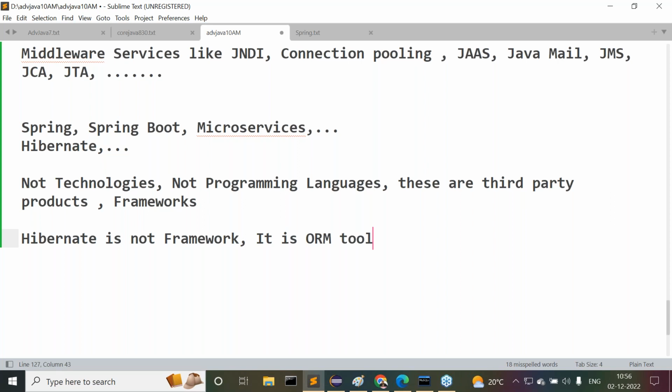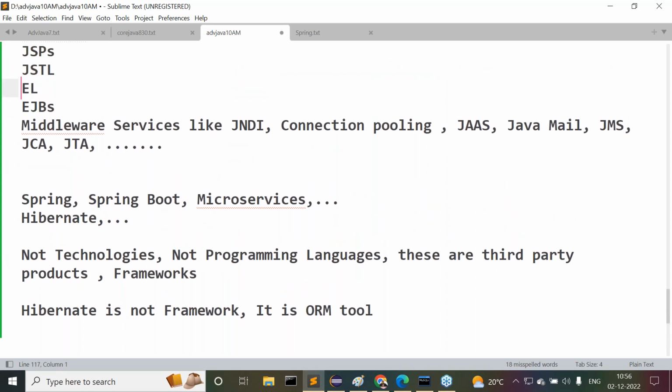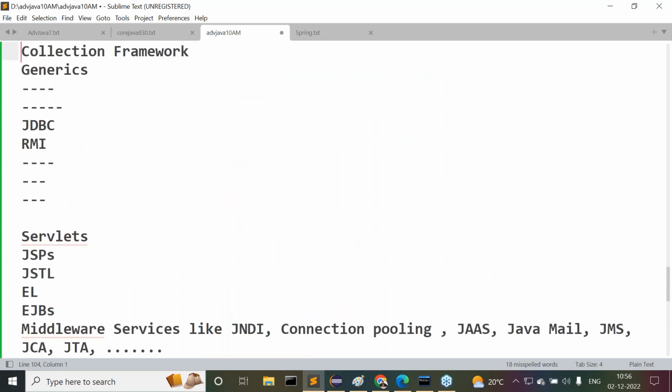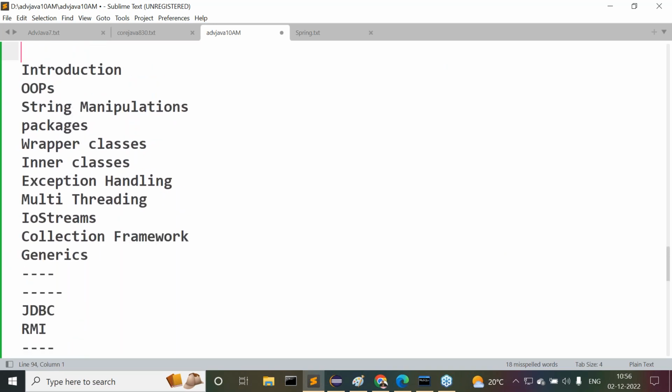For that mapping, we are going to use Hibernate. Guys, all of you understand what I'm telling you clearly? Right, sir. Next, after completion of this content, these are the content here. So first of all, what I'm telling you, under J2SE, what topics are available?